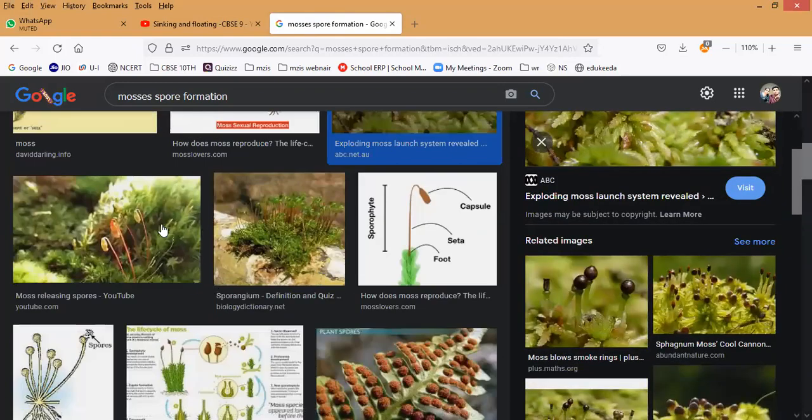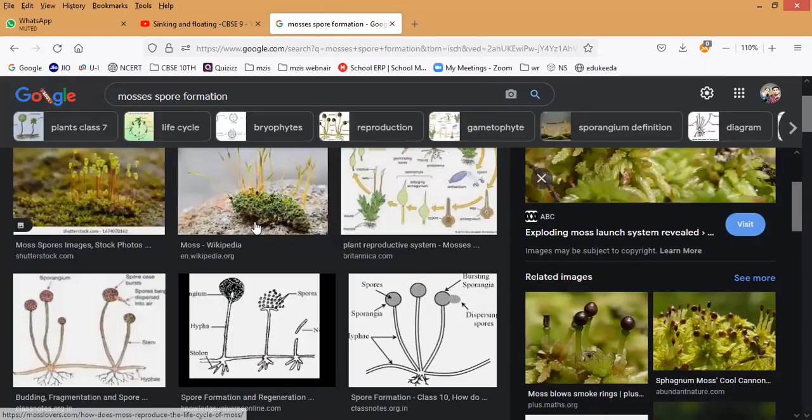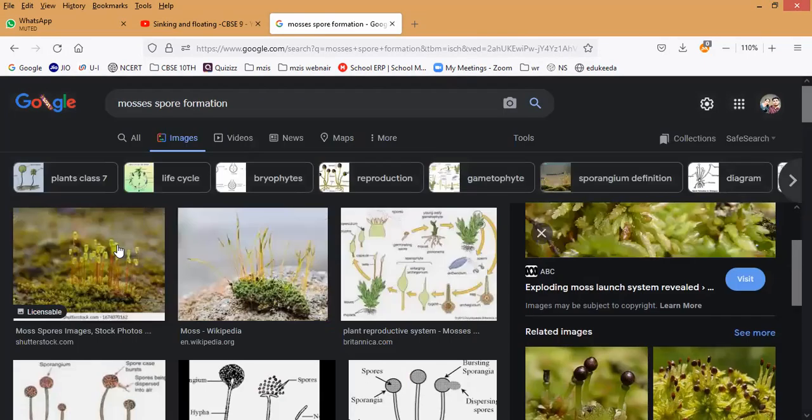Unicellular organisms are extremely small, we cannot see them. But this we are able to see because they are multicellular organisms, non-flowering plants. So this is all about spore formation. Hope you all understand. Write the definition alone of spore formation. Later we will go to the next one.